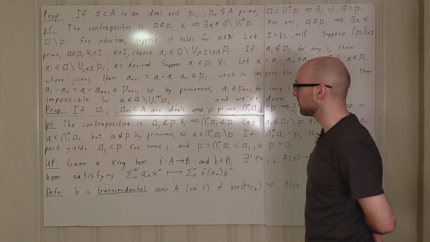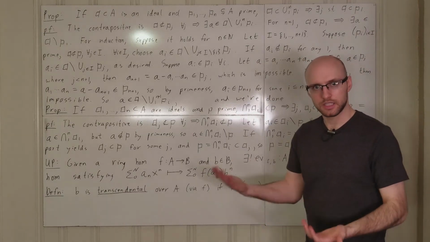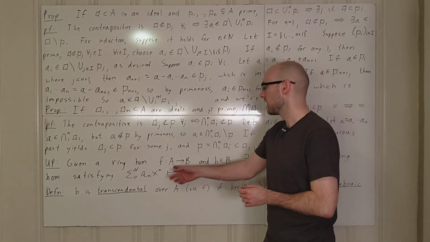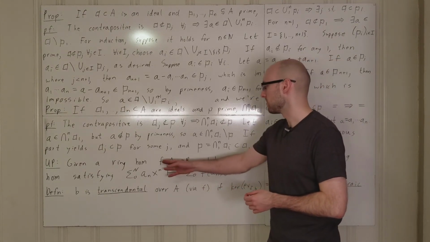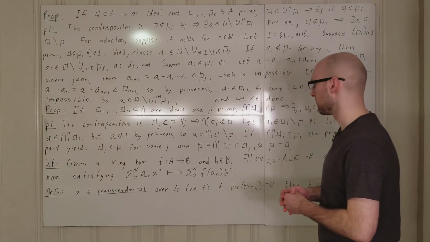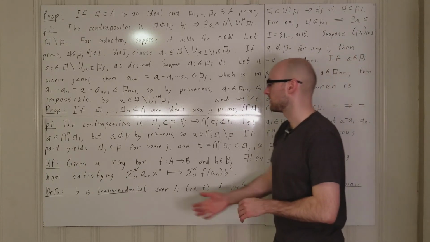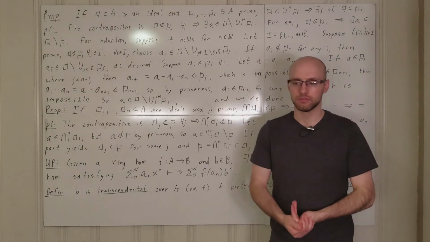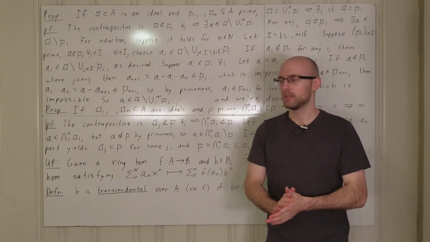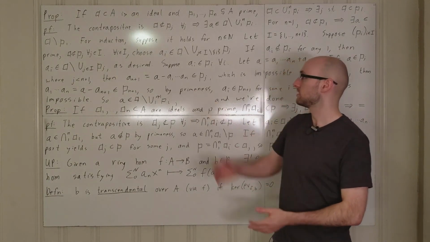But for right now, it's easiest to think about this as A being equal to B and the map f being just the identity map, so that this becomes just evaluating polynomials at a particular point. And that finishes this lecture.